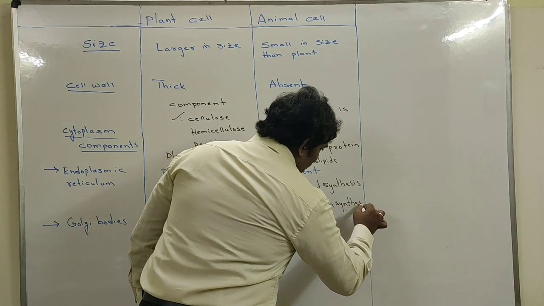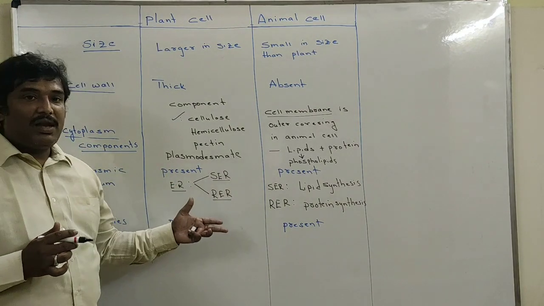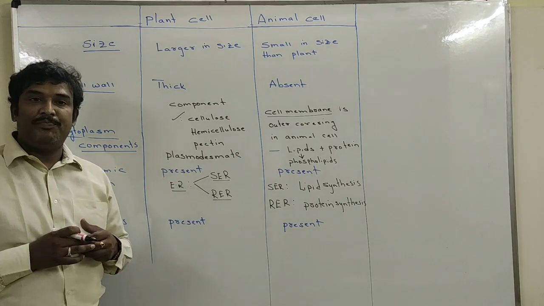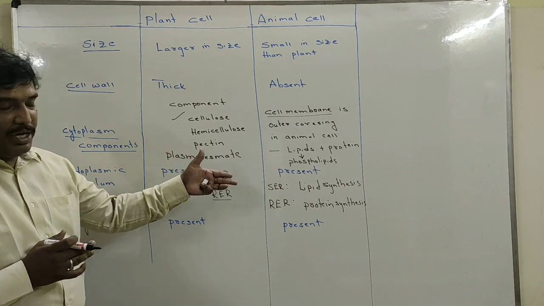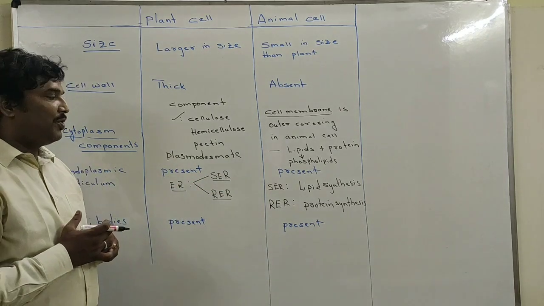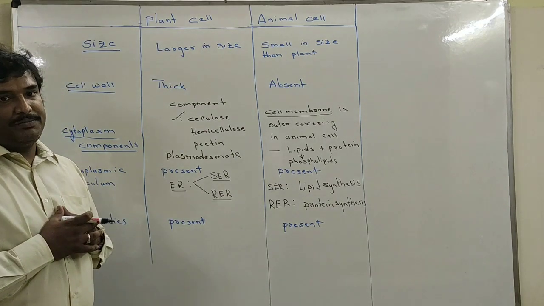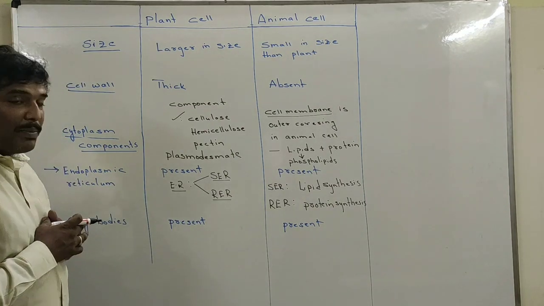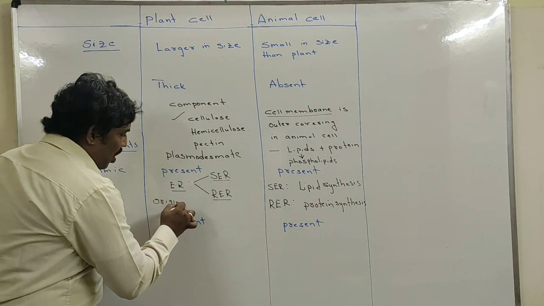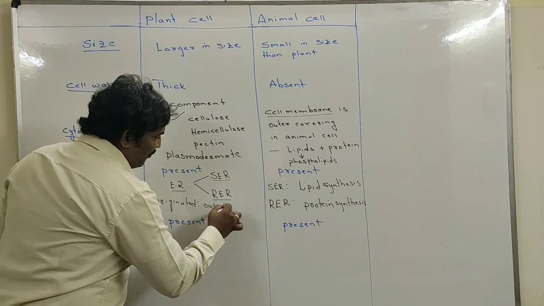From this, we can conclude that endoplasmic reticulum is present in both plant cells and animal cells, and it is of two types: smooth and rough. The smooth endoplasmic reticulum is involved in lipid synthesis, whereas rough endoplasmic reticulum is involved in protein synthesis. And from where is the endoplasmic reticulum originated? It is originated from the outer membrane of the nucleus.